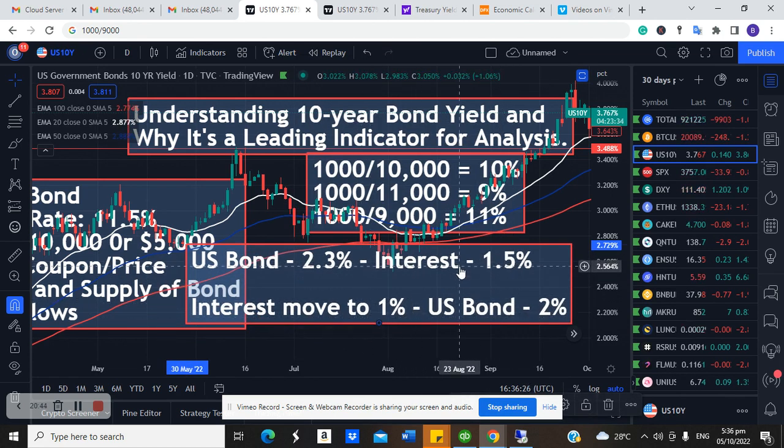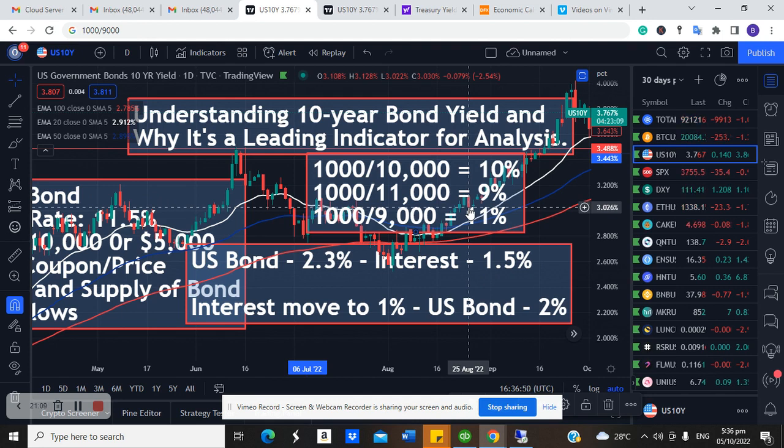So you can see how a lower interest rate will make the next bond come at a lower rate. Because this lower rate will be far less attractive compared to the previous one, investors will start rushing into the one that is higher. And as they buy into this bond, what happens? The price of the bond increases, then the yield goes down.